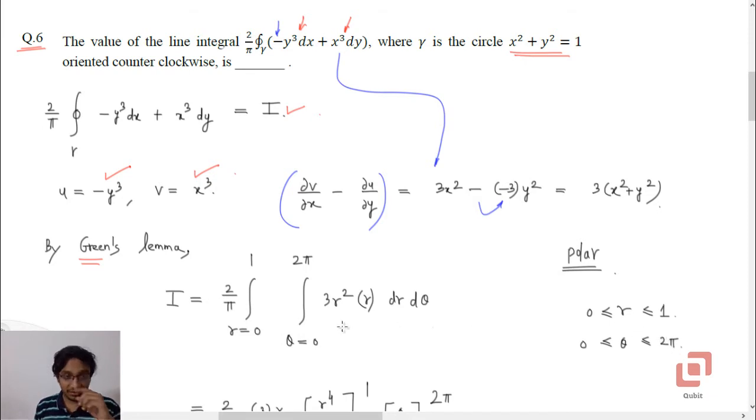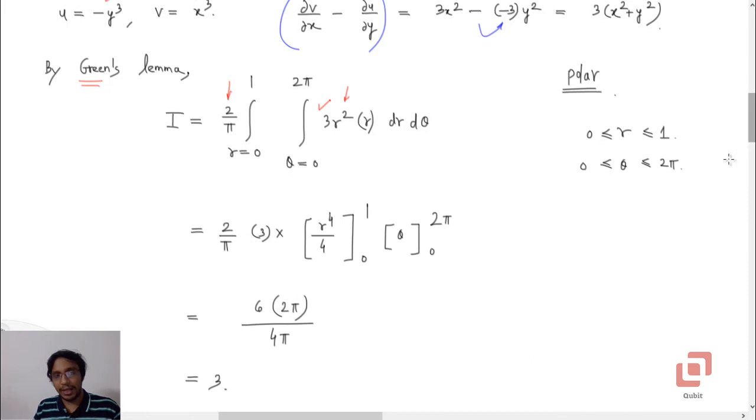So the required line integral by Green's theorem will be 2 by pi, let us not forget this, times the integral with r from 0 to 1 and theta from 0 to 2 pi. x squared plus y squared is r squared, keep 3 as it is, and dx dy is r dr d theta, so that additional r will come.